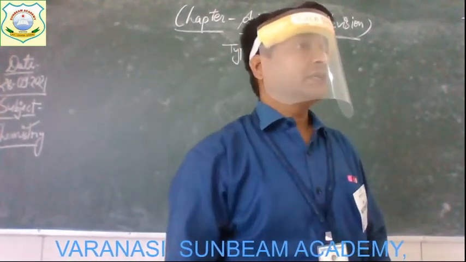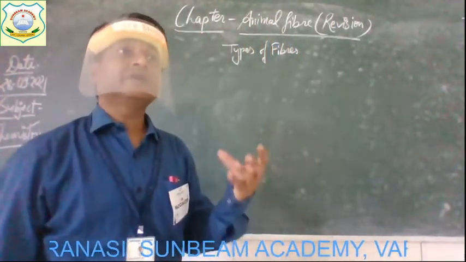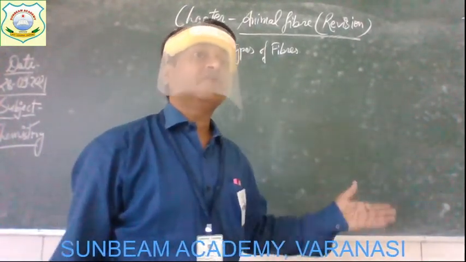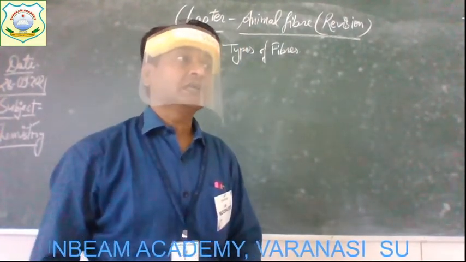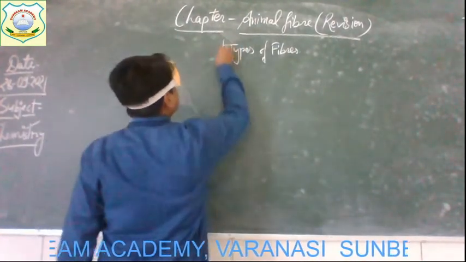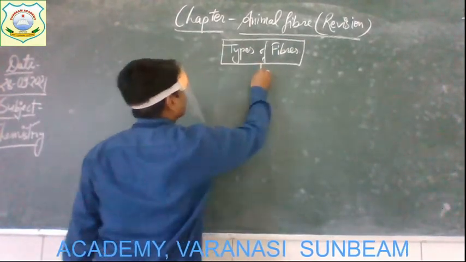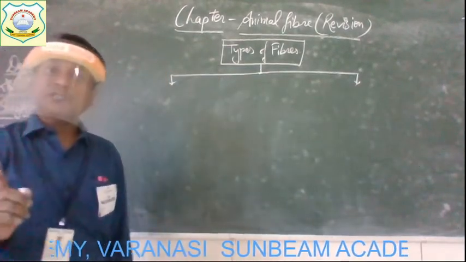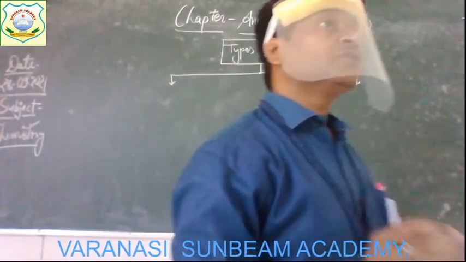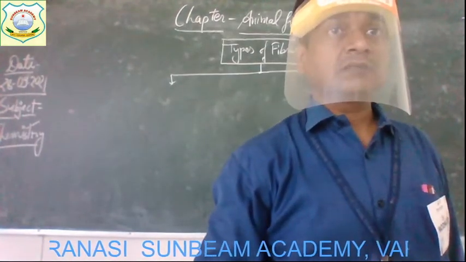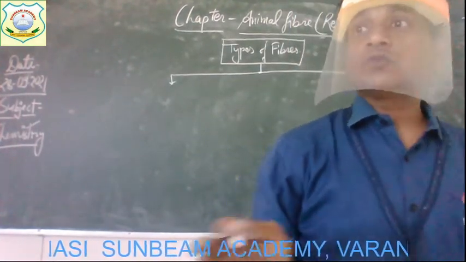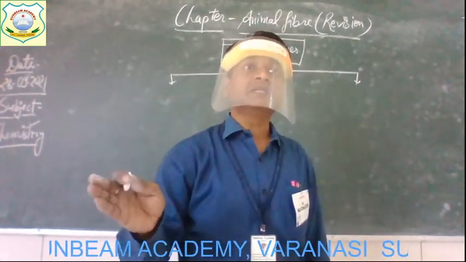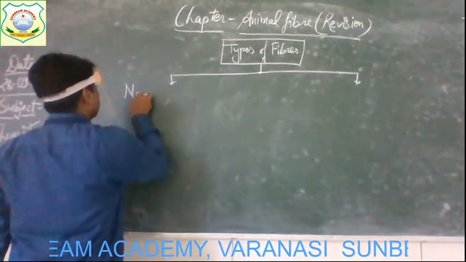So, first of all, types of fibers. All types of fiber are the different varieties of the fibers which we are using to make our different kinds of fabrics, different kinds of cloths. They mainly can be categorized into two groups. The first group is the fibers which are obtained from natural sources. Natural sources include plants and animals. So all such fibers are known as natural fibers.